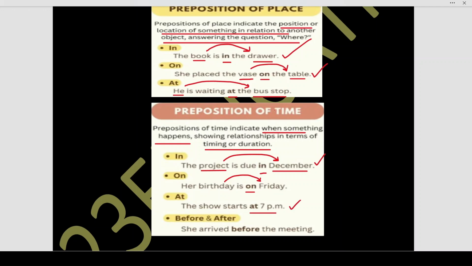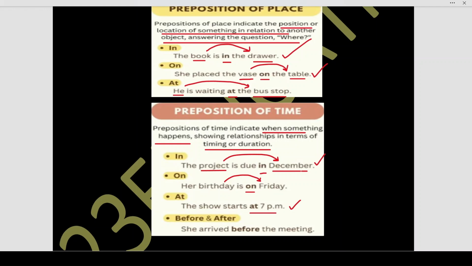Now, he is waiting at the bus stop. We are questioning where is he waiting? He is waiting at the bus stop. We are questioning the place or position or location of him with respect to the bus stop. Then we use the preposition at as a preposition of place. But when we ask when does the show start, at being the preposition, then this becomes preposition of time.